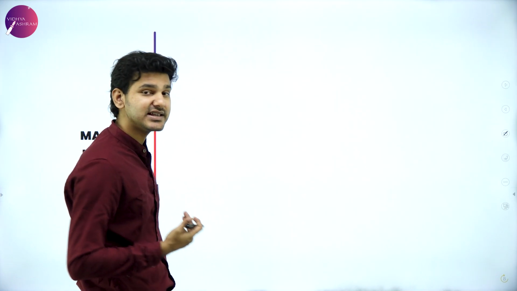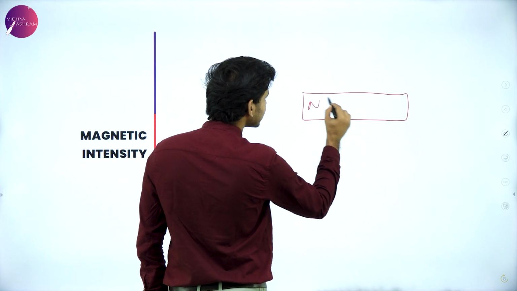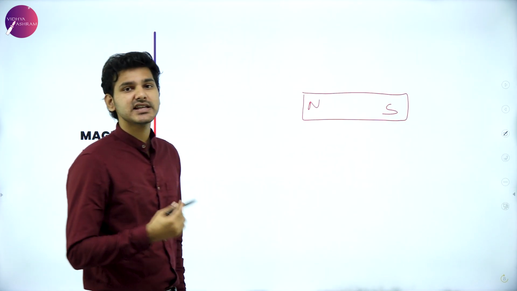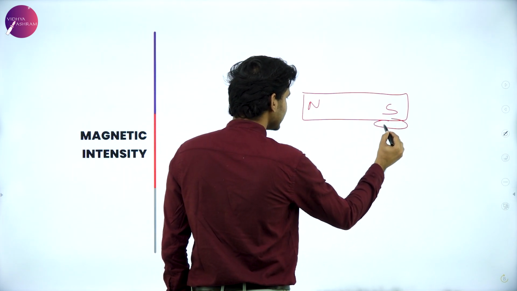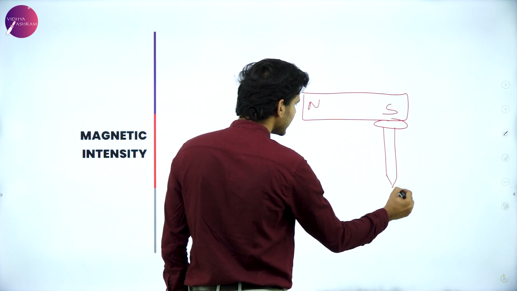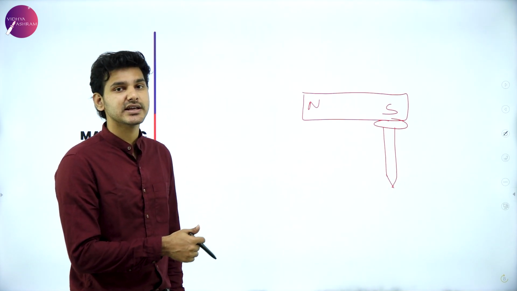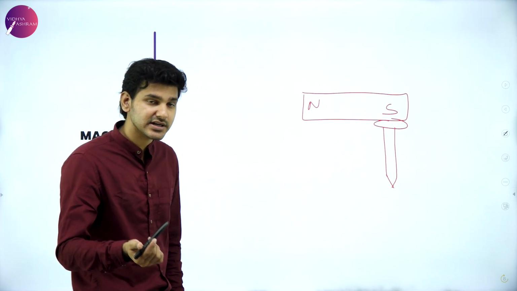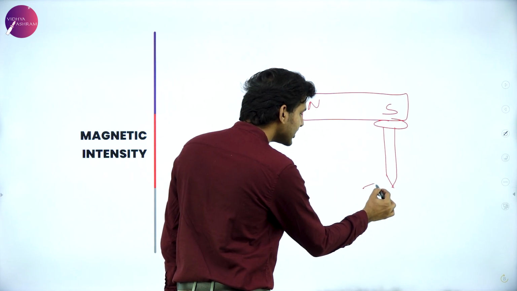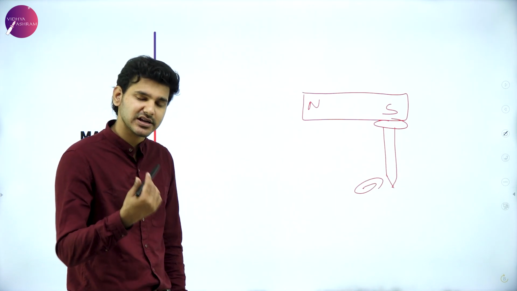For example, if I have a magnet like this, and I take a small iron nail and stick it onto the magnet, it will automatically be attracted by the magnet. Now this iron nail can act as a magnet and attract other paper clips or other small magnetic objects.